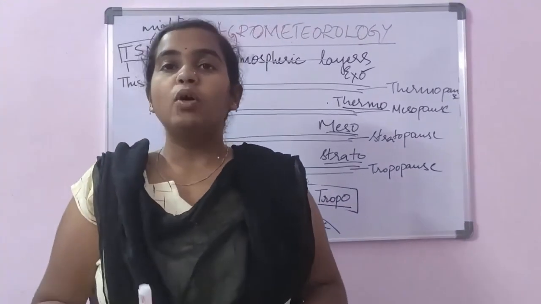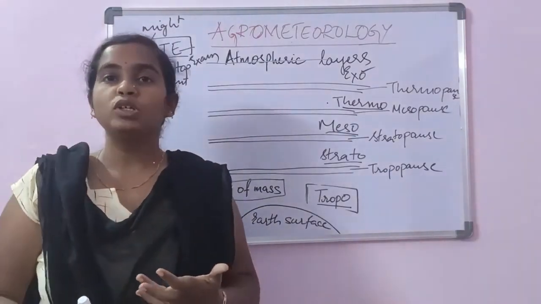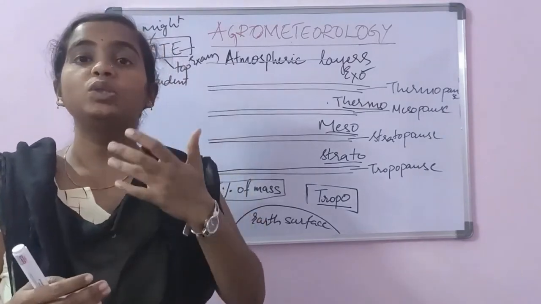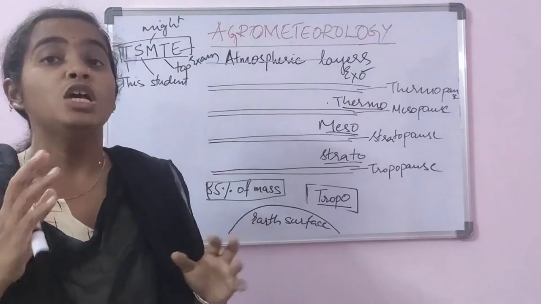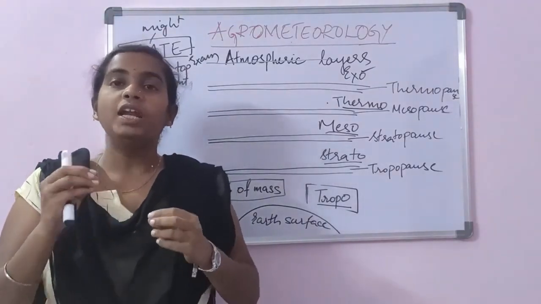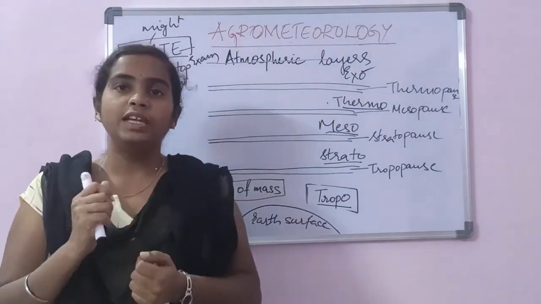Now let us study about different atmospheric layers. We know that there are 4 different atmospheric layers. Above the final atmospheric layer, there is one more layer. We call it exosphere. That is the outer space. So today we shall study different atmospheric layers and also the details of various atmospheric layers.